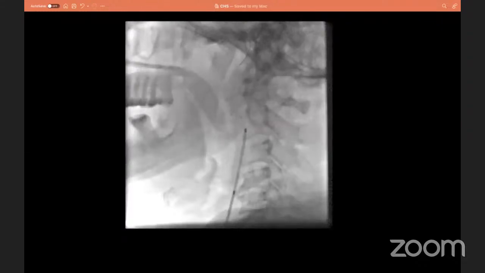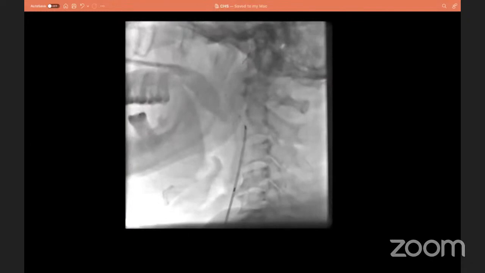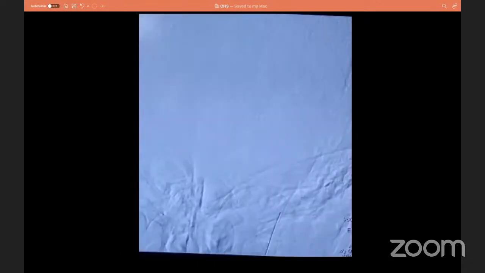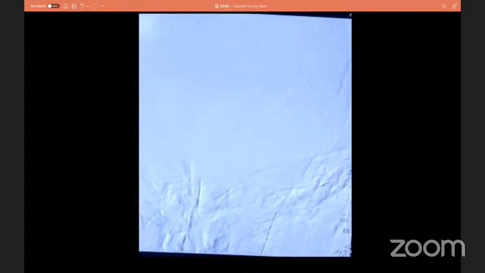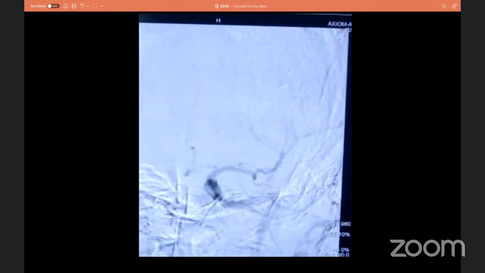Here we can see we have deployed the stent. Subsequent flow is well maintained, and this is a DSA image taken after deploying the stent. There is no major vessel occlusion.